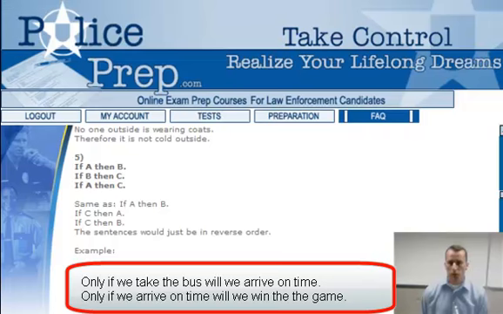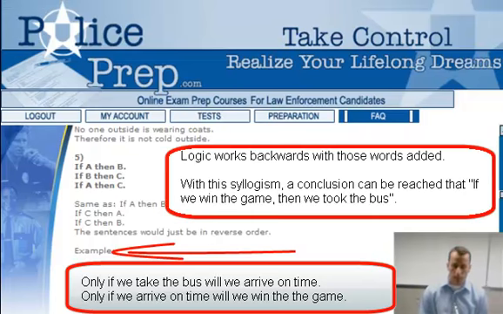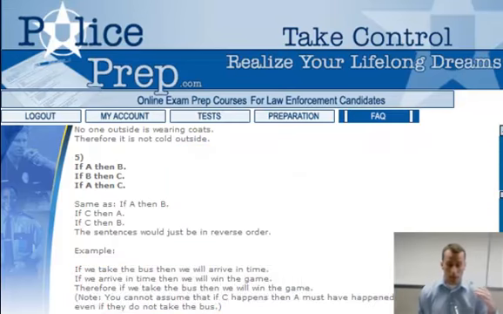If you throw those words in, it changes the dynamic of the syllogism completely. And if those two qualifying words are in, then you can work backwards. You're only going to win the game if you arrive on time, because that's what it says, only if. And you're only going to arrive on time only if you take the bus. That's the only way you can win the game. So throwing those qualifying words in there changes the entire logic of the sentence.